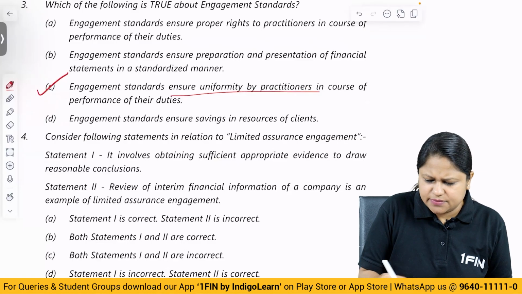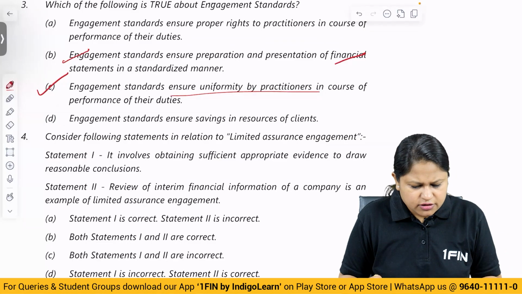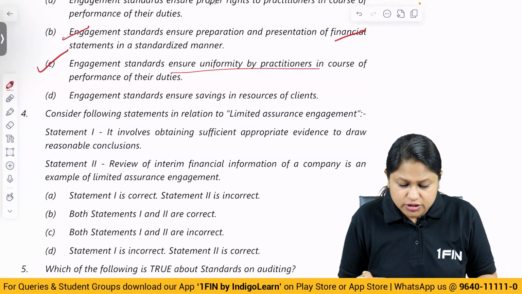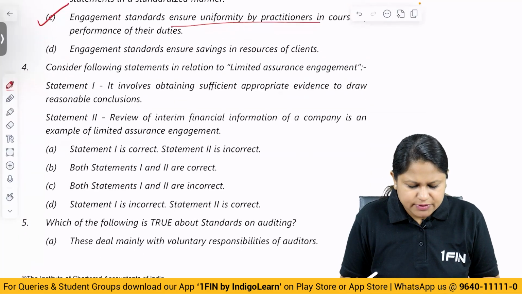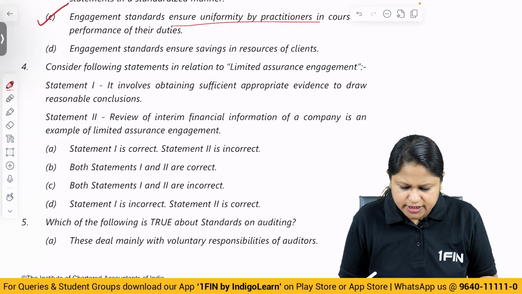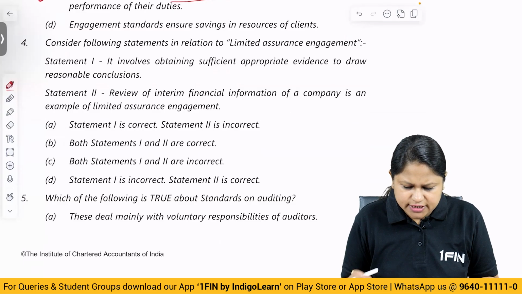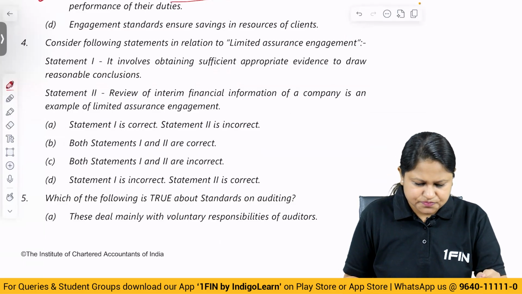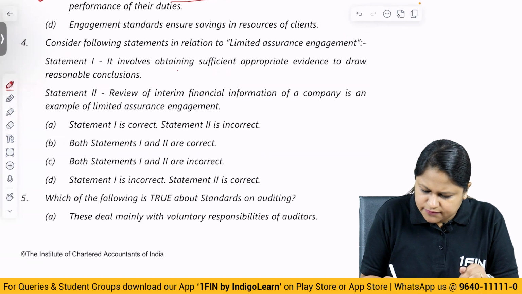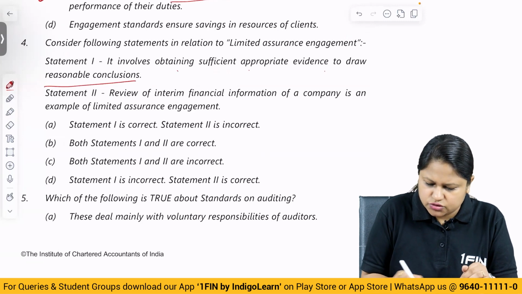How will an engagement standard help in the presentation of financial statements? That's wrong. Consider the following statements in relation to limited assurance engagement. Statement 1, it involves obtaining sufficient appropriate evidence to draw a reasonable conclusion. Statement 2, review of interim financial information of a company is an example of limited assurance engagement.